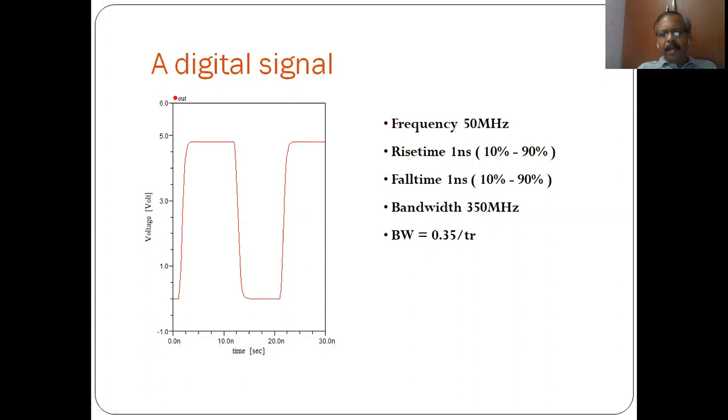Let us see how the frequency spectrum of high-speed digital signals varies. In order to satisfactorily transfer this digital signal, my system should have a minimum bandwidth of 350 megahertz. Otherwise, the signal will be distorted.